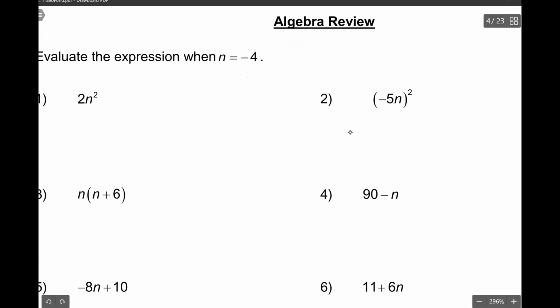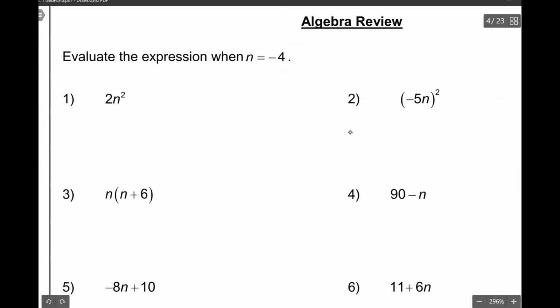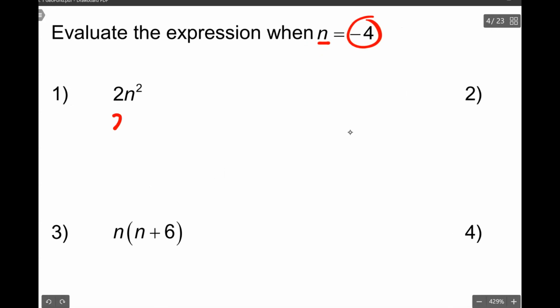So here is some algebra review. We are working on plugging in numbers. So we want to evaluate the expression when n is equal to -4. Every time you see n, you're plugging in -4. Let's try it. So I have 2 times (-4) squared. Notice I'm using parentheses. Parentheses are going to be your best friend. It helps you keep track of your signs, the pluses and the minuses.